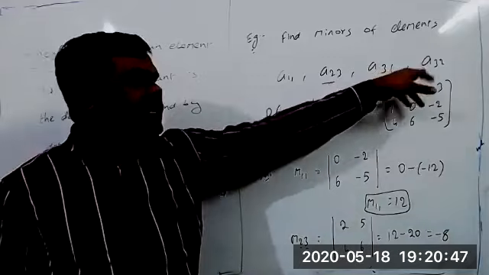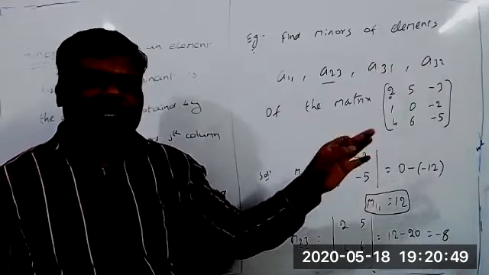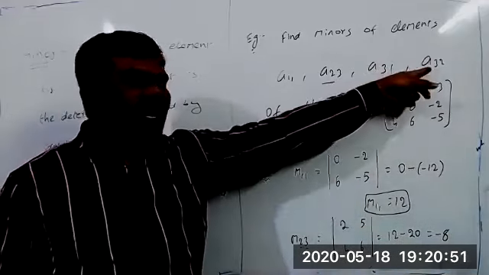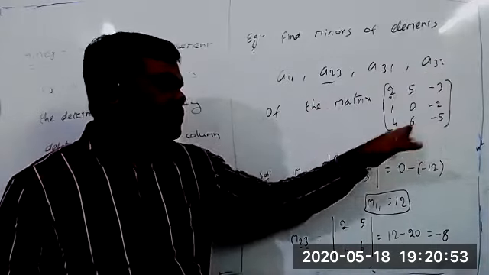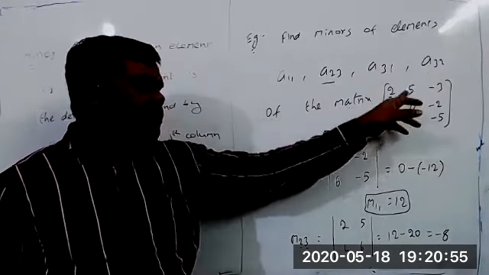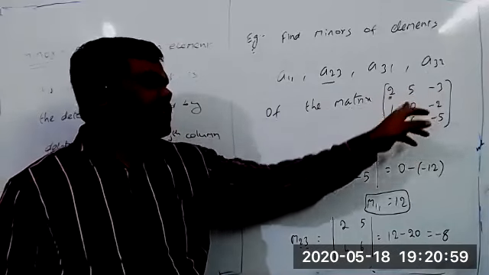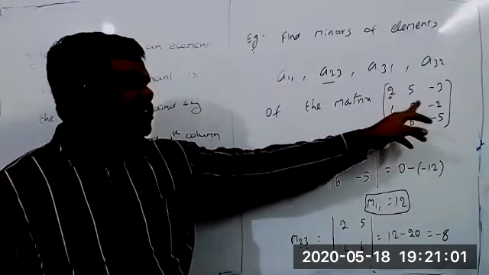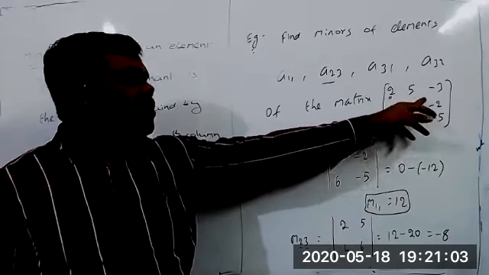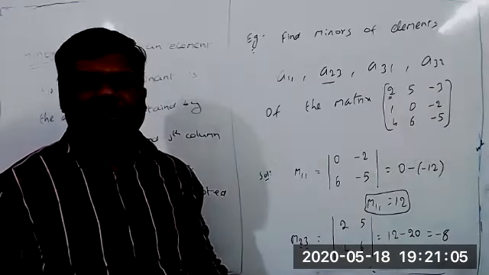Next, A32: we eliminate the third row and second column. The remaining elements are 2, minus 3, 1, minus 2. 2 into minus 2 equals minus 4, plus 3 equals how much?